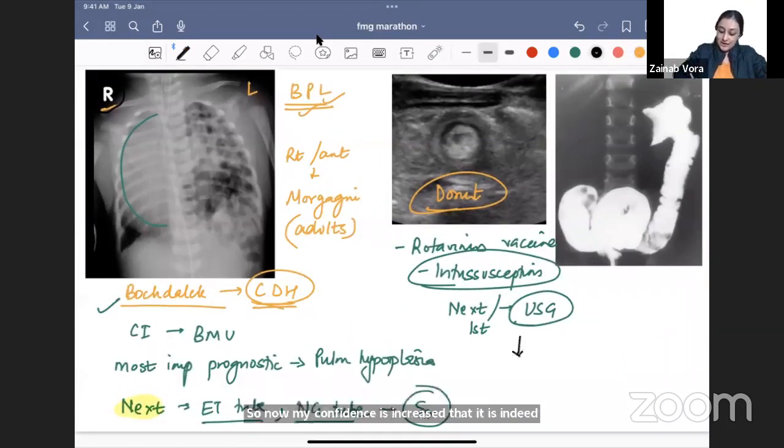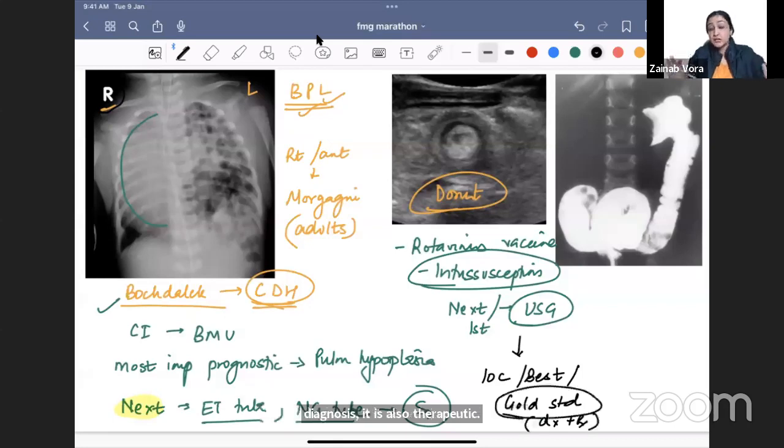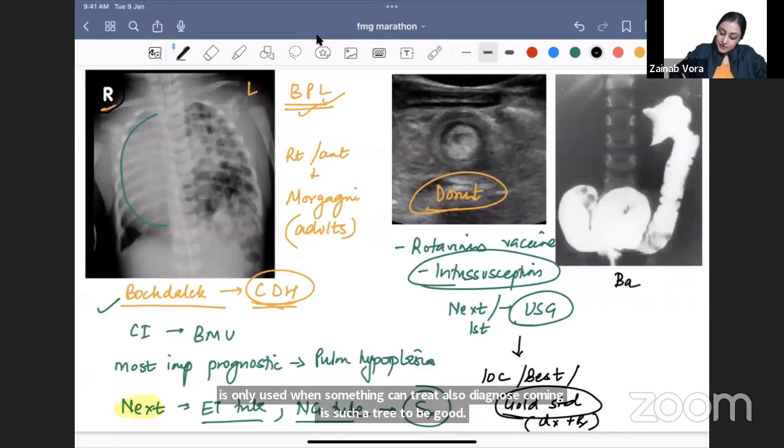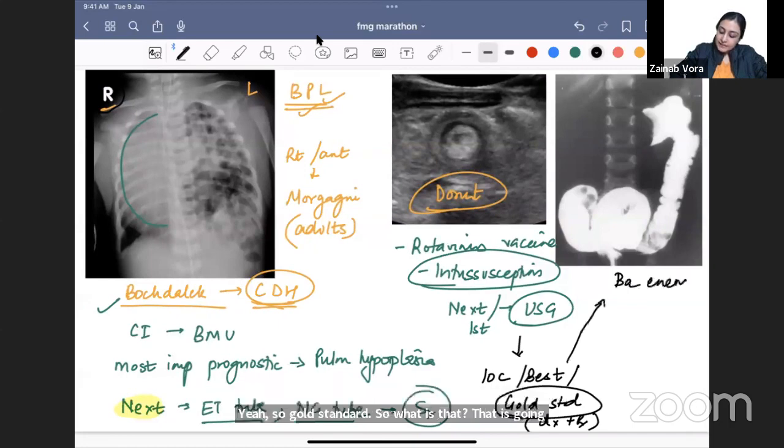So now what is my investigation of choice, or what is my best investigation, or what is my gold standard? Because in this case, it doesn't just confirm the diagnosis, it is also therapeutic. That is why I am using this term. The term gold standard is only used when something can also treat. You went to diagnose and treated at the same time. So what is that? That is going to be our barium enema.